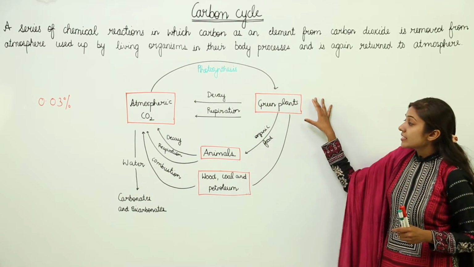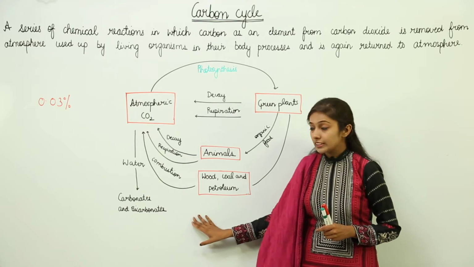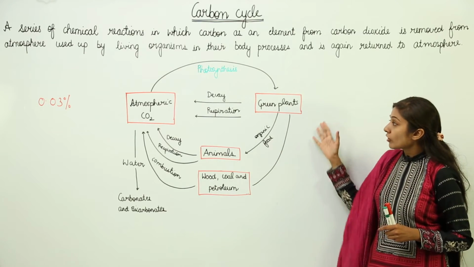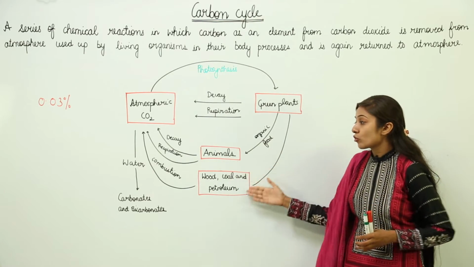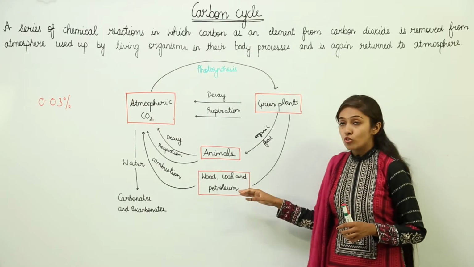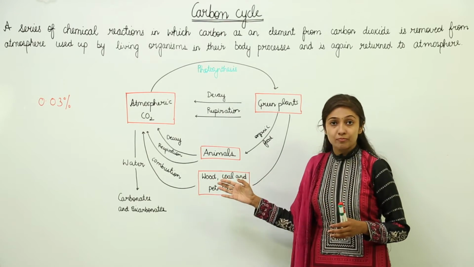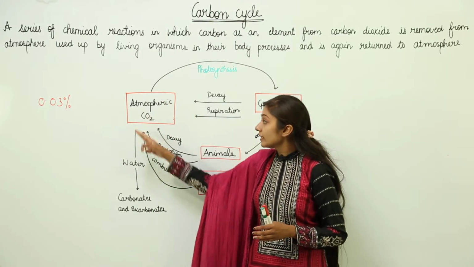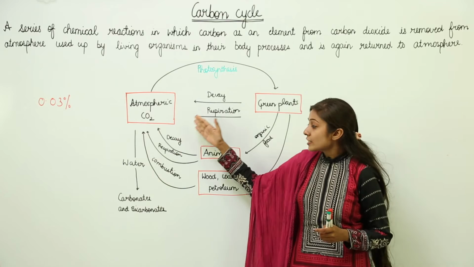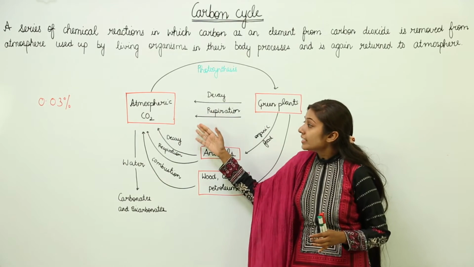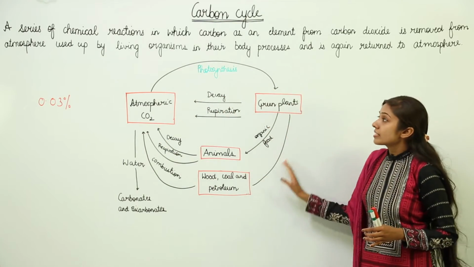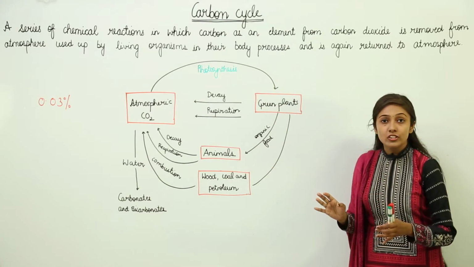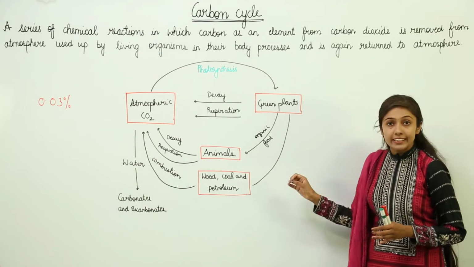These green plants also form fossil fuels, right? These fossil fuels are coal and petroleum. So when coal and petroleum, and in fact wood, is burnt, when combustion takes place, this also releases CO2 in the atmosphere, right? So this is the process that is going on in nature. This is known as the carbon cycle.